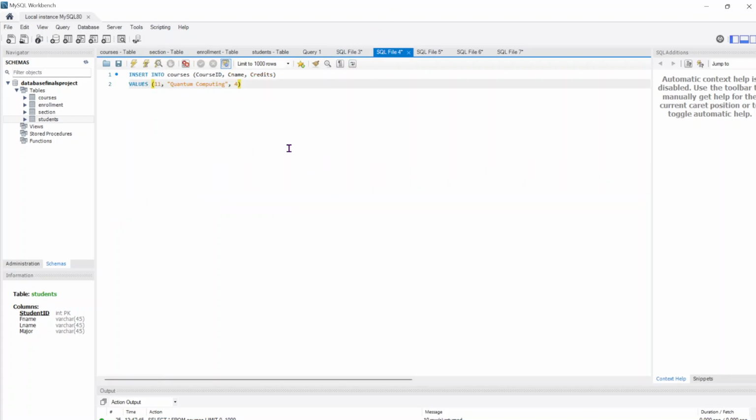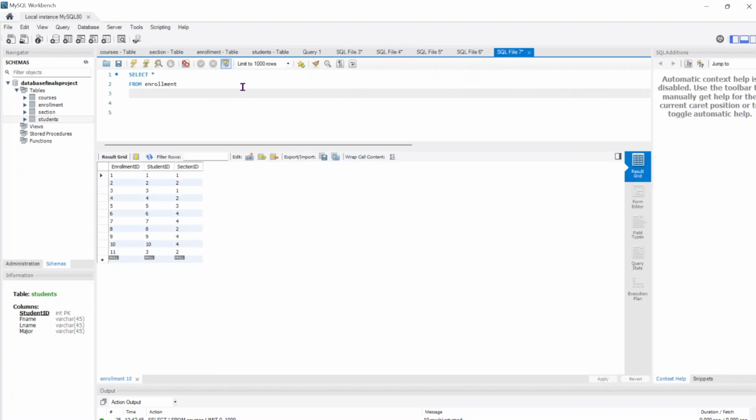I also have an insert into statement, and before we roll into that, I'd like to show you the contents of the tables that we have here. This is our enrollment table. It consists of enrollment IDs, student IDs, and section IDs. There is only one repeat student in here because I was kind of lazy and just needed him for an example. The student ID with number 3 is enrolled in 2 courses, section 1 and section 2.